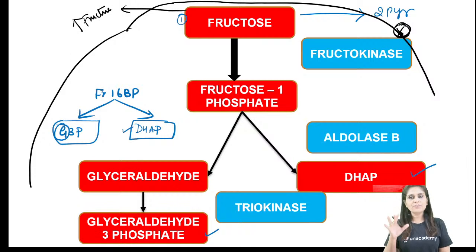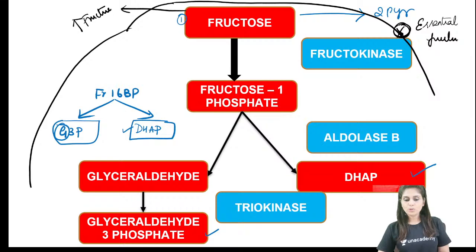Because fructose is not getting trapped inside any of the cells, it is not going to cause any metabolic derangement. Only when something gets trapped within the cell, it will affect metabolism internally. It will cause hypoglycemia, hyperuricemia or anything of that sort. In this case, fructose is not trapped inside any cell. It harmlessly gets into circulation and is harmlessly found in urine. That is why fructokinase defect is called essential fructosuria.